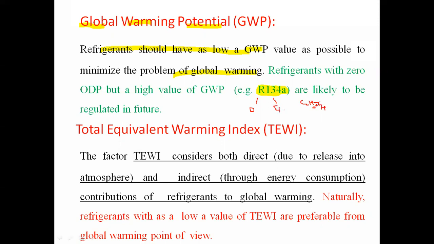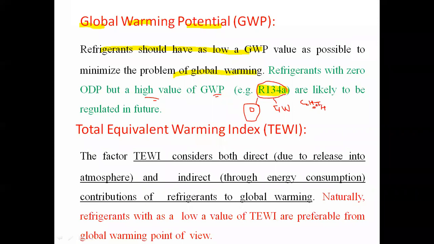So though we are saying that R134A refrigerant has 0 value of ozone depletion potential, it possesses a high value of global warming potential. That's why R134A as a refrigerant is also not the final solution.